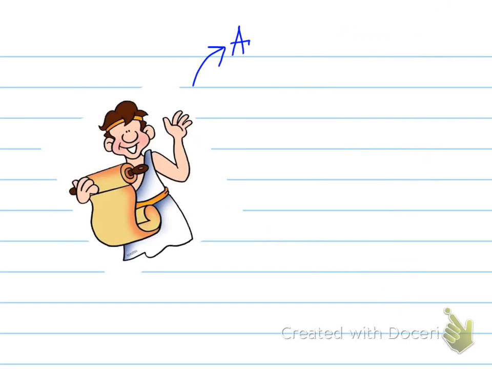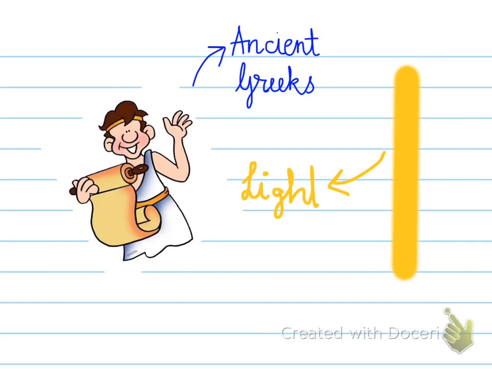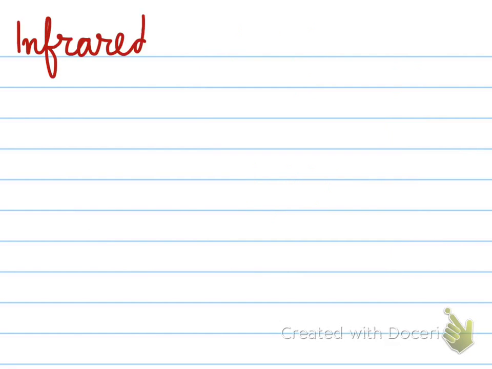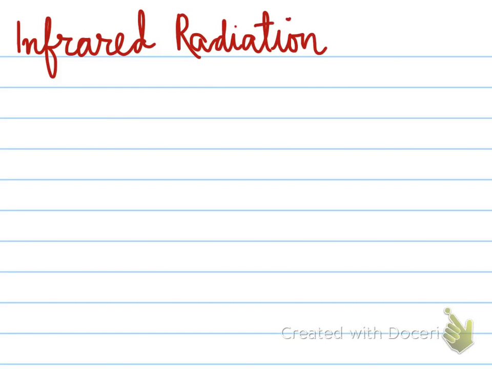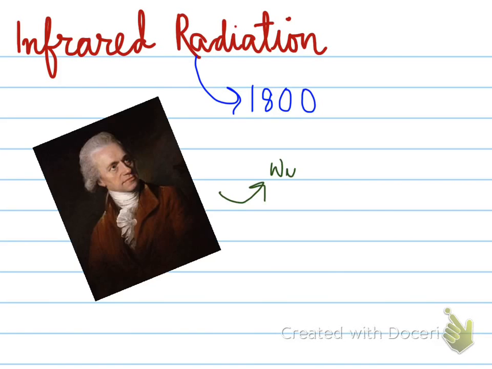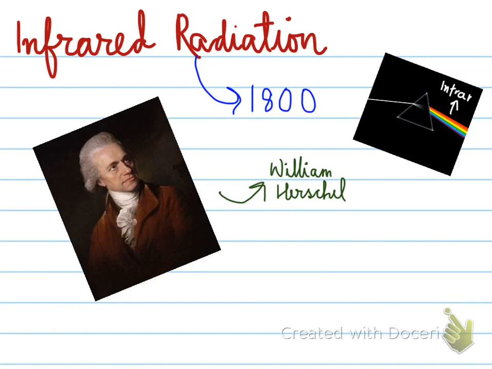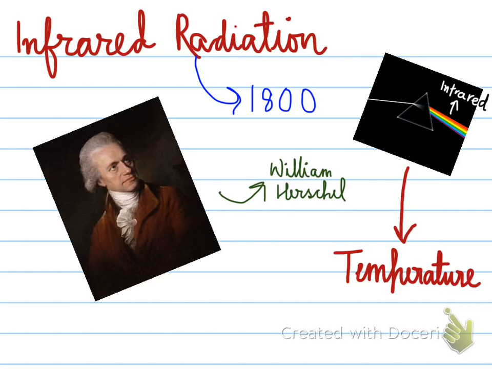Now, talking of the history of the electromagnetic spectrum, we need to know that the ancient Greeks were the first to know that light travels in a straight line, and that light consists of various types of different colors. The first discovery of electromagnetic radiation was infrared radiation in 1800 by William Herschel, a British scientist. He discovered infrared radiation using a prism where he was measuring the temperatures of different lights, and he saw that the increase in temperature came after the red light, at a wavelength lower than that of the red, and this radiation he called the infrared.